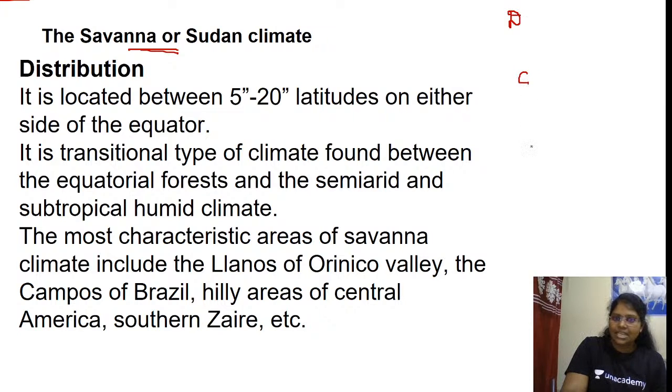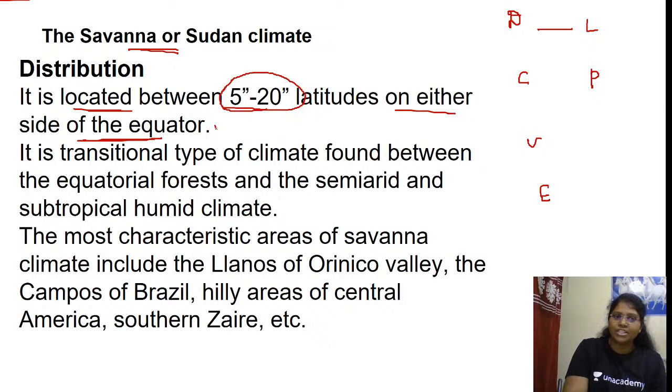D, C, V, E. Under D, L and P. What is this L? It is located between 5 to 20 degree latitudes on either side of the equator. First point: under distribution, the latitudinal extent is within the tropics. Am I right? Within the tropics, within the Tropic of Cancer and Tropic of Capricorn.